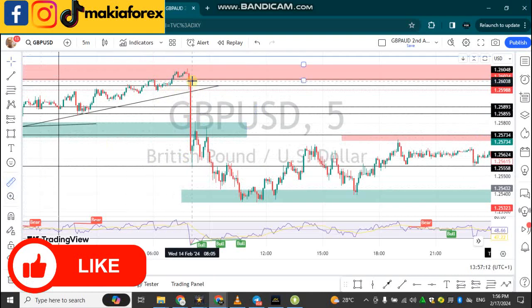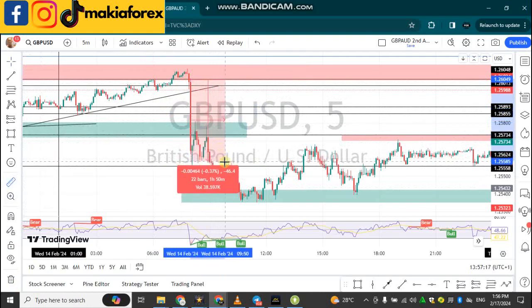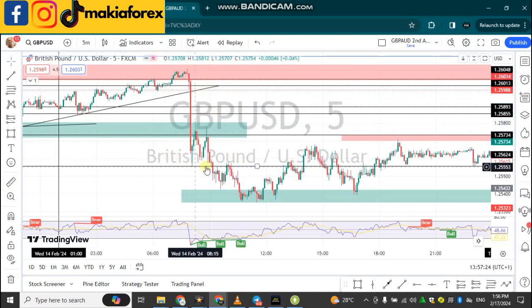Let me just show you guys here clearly. So the first 5 minutes candle was bearish. You can see it dropped about 42 pips to the bearish direction. That's the first 5 minutes candle. It was all the way bearish to this particular area.